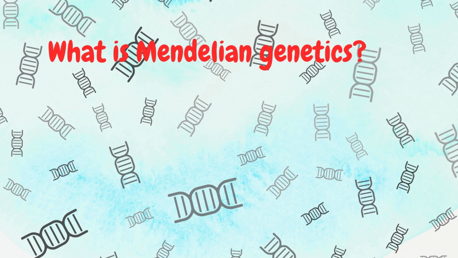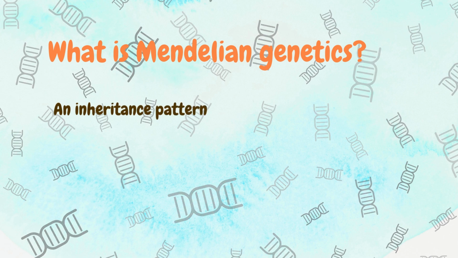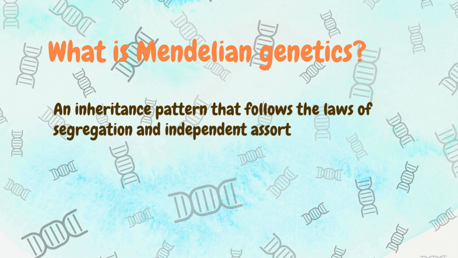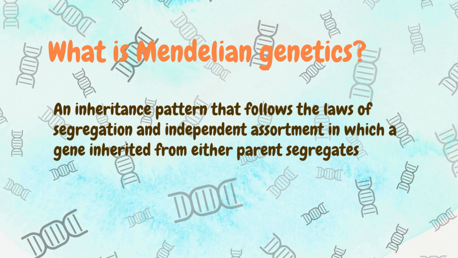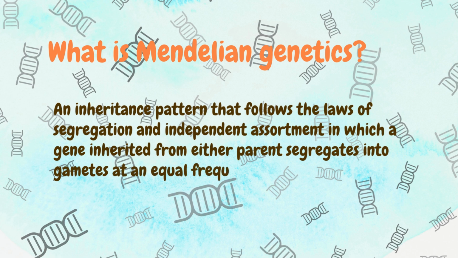What are Mendelian genetics? Mendelian genetics is an inheritance pattern that follows the laws of segregation and independent assortment, in which a gene inherited from either parent segregates into gametes at an equal frequency.